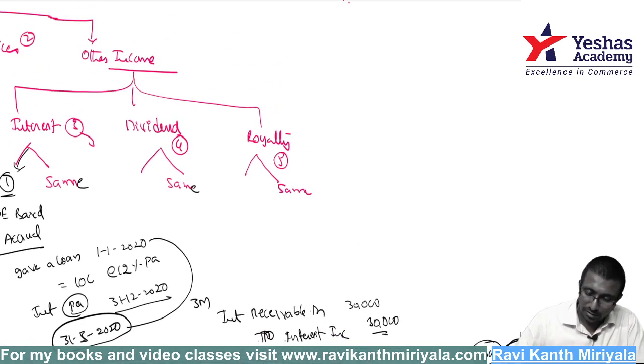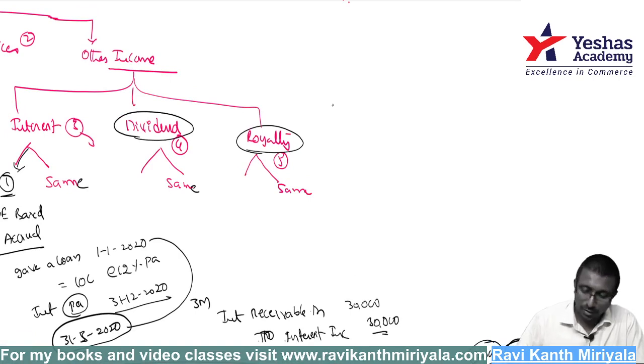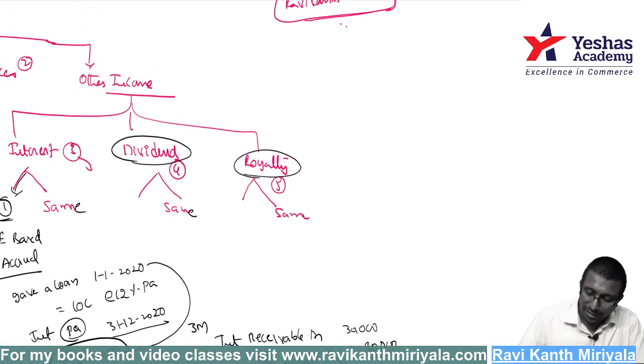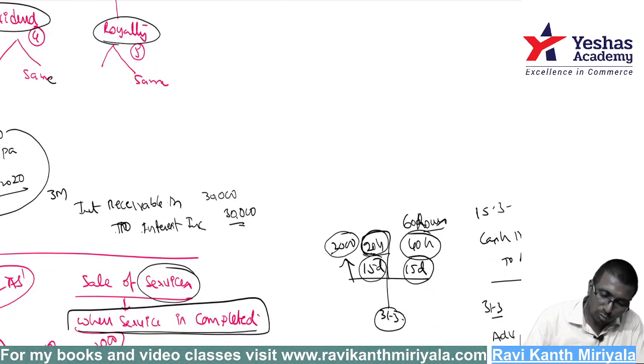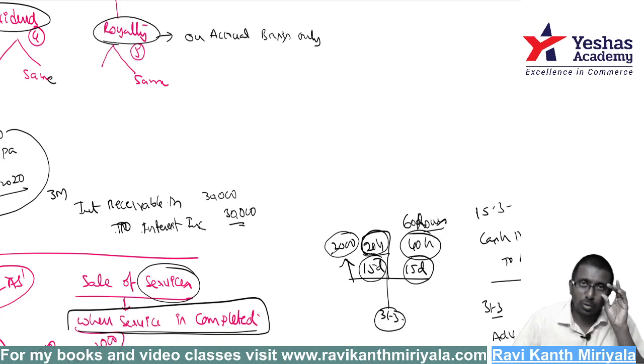Got it? Let us spend some time on the royalty part. Then only we'll move to dividend part. When I go to royalty also you are supposed to do it on accrual basis only. But sir, what is accrual here? First, royalty, for what? Royalty means there must be some copyright.